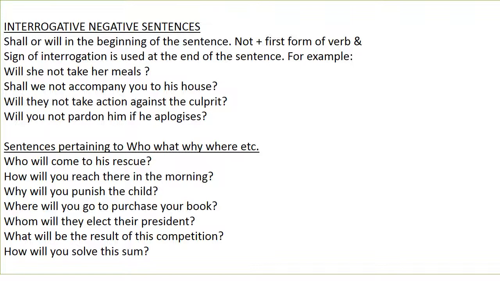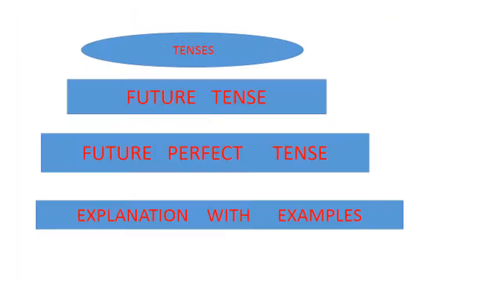In all these sentences, who, when, why, where, whom, what and how have been used in the beginning of the sentence. Thereafter, will or shall is used. In these sentences, first form of verb is used and sign of interrogation at the end of the sentence is used.